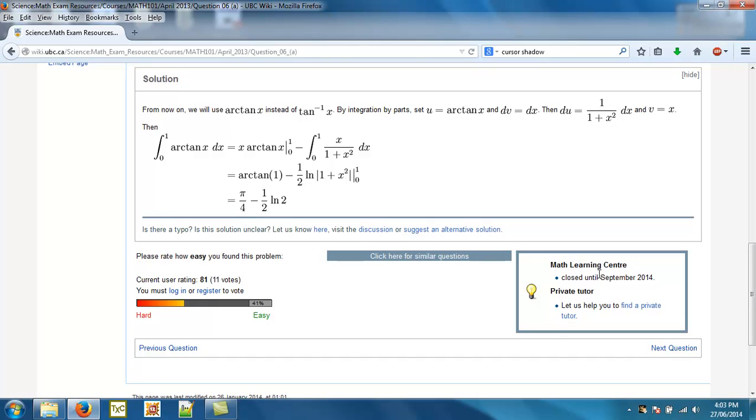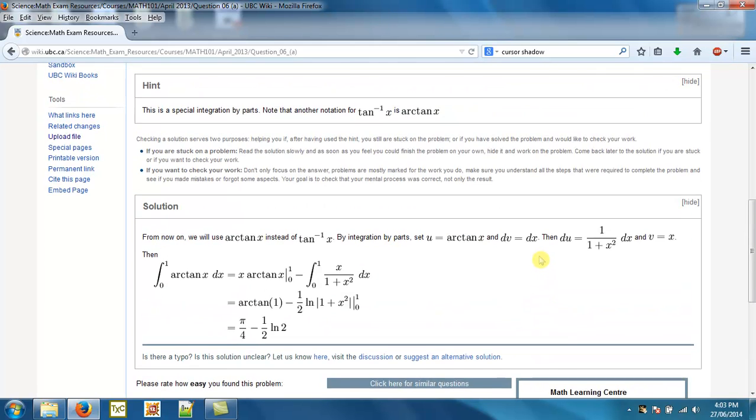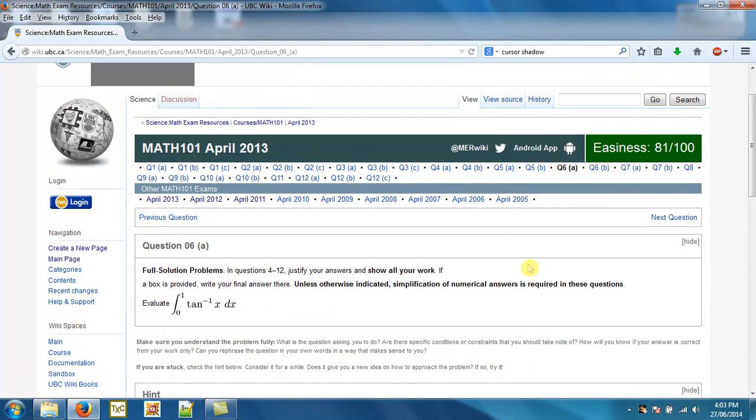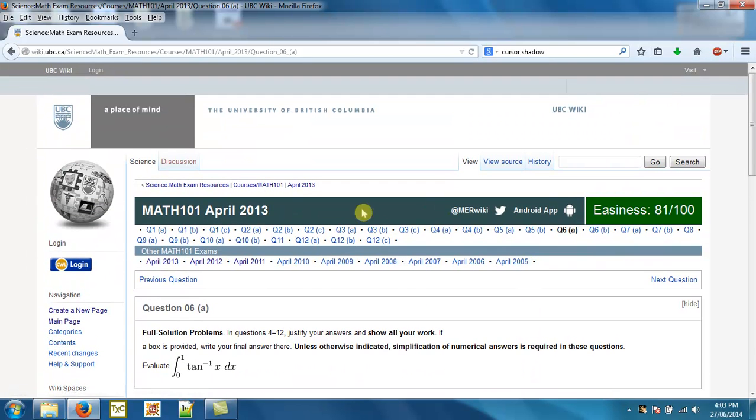Over here you have a little bit of advertising for the Math Learning Center, which is our tutorial center here at UBC. There's also a way to contact the wiki team to help find a private tutor. This will just go to the graduate student mailing list. This will take you to another forum. That's right. So that's the main things, I guess.